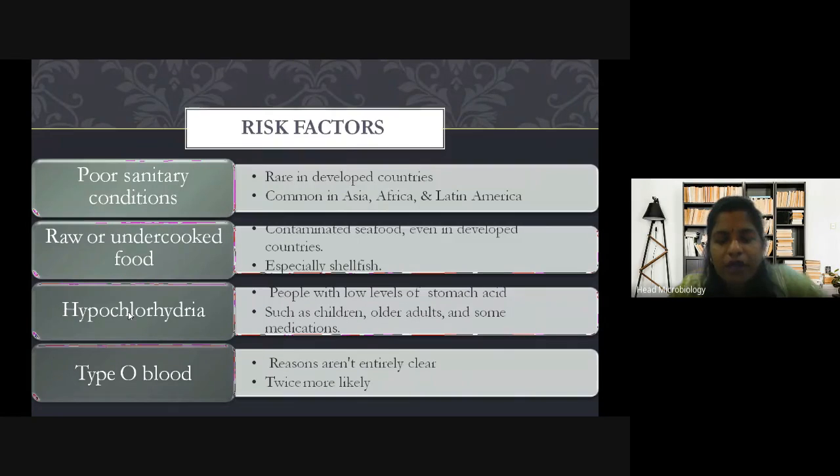This happens in people with low levels of stomach acid, such as children or older adults, and some people who are under medication. Medication also affects the normal conditions of our body.